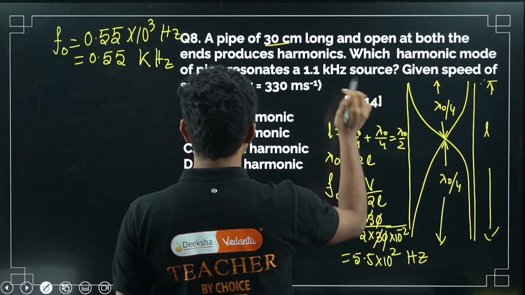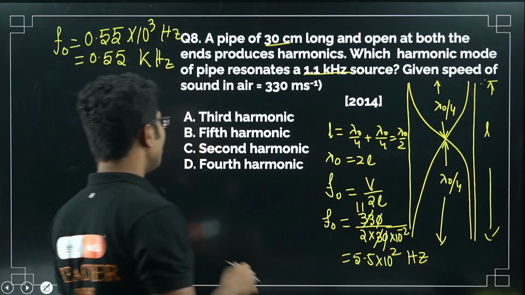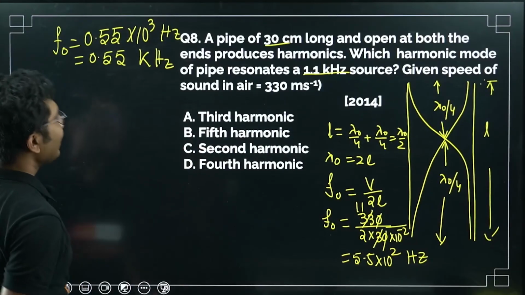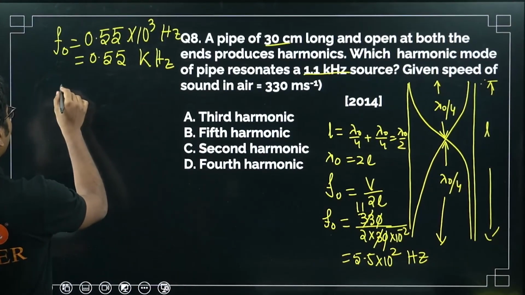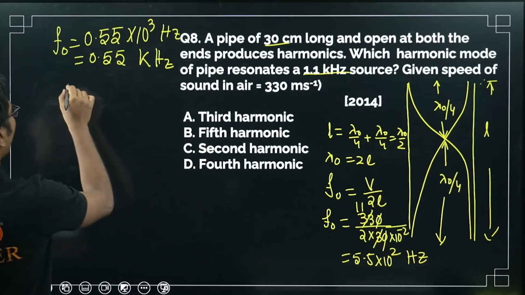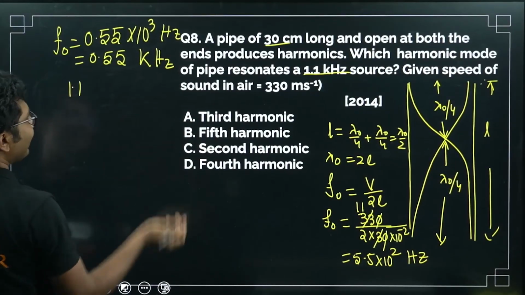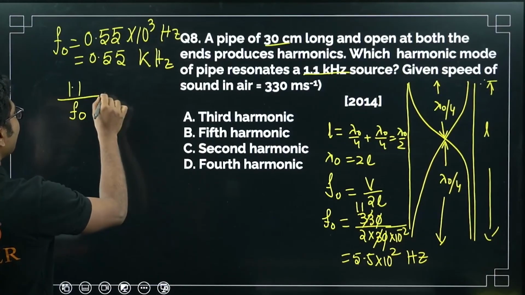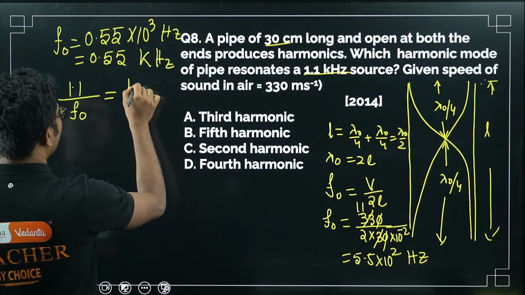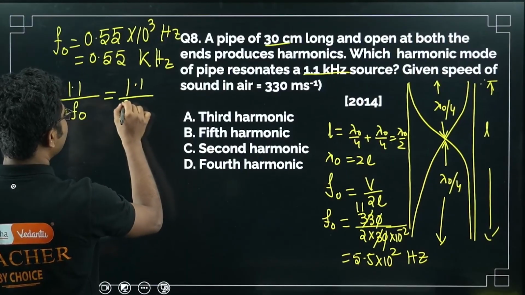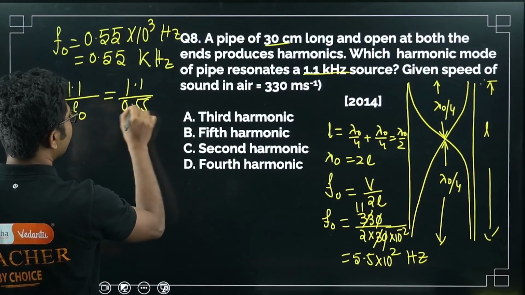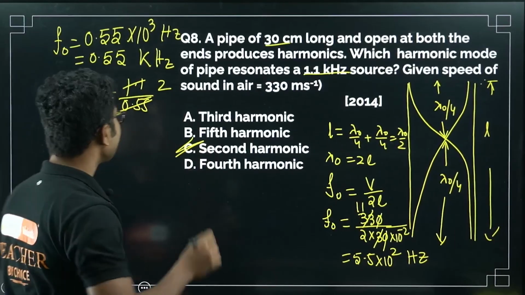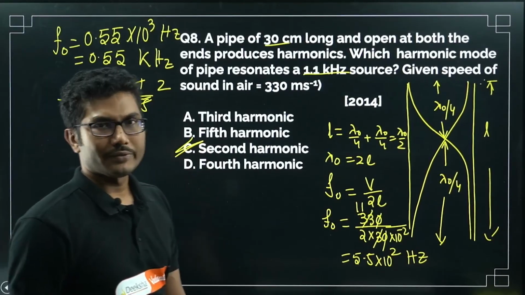So this is the fundamental frequency. They have asked which will resonate with this. Let's see. 1.1 is the given frequency, divided by the fundamental frequency should give the number. 1.1 divided by 0.55, so this is 2. So the second harmonic will resonate. Second harmonic will resonate with this.